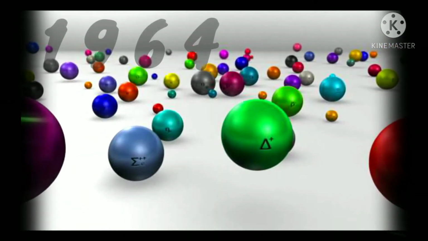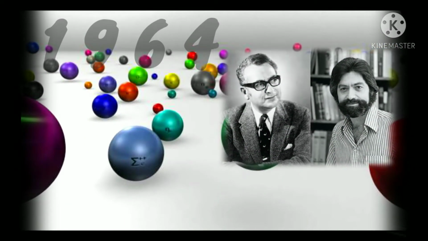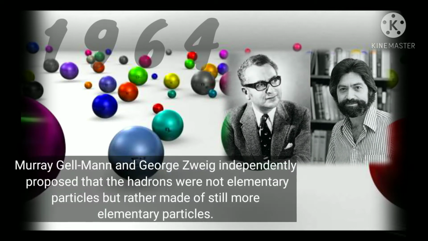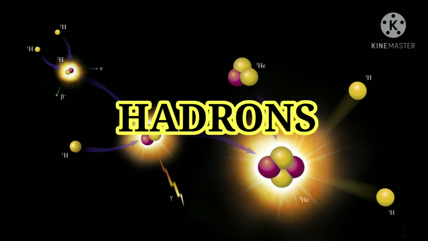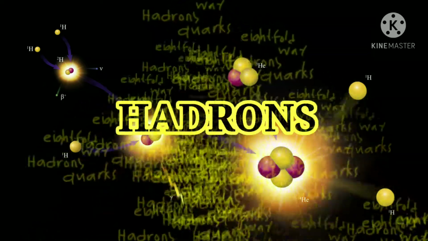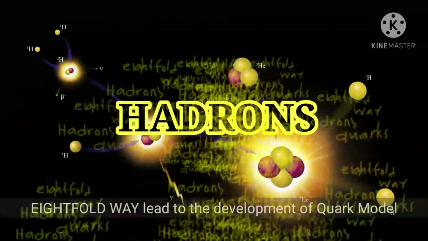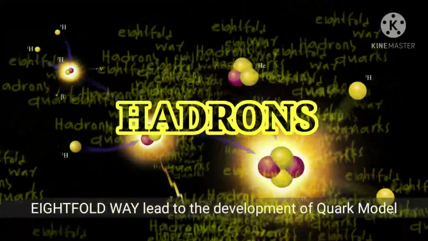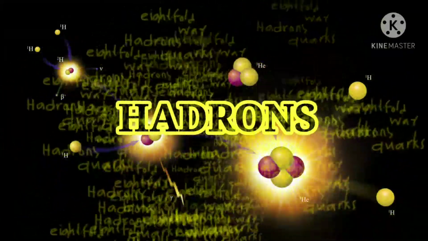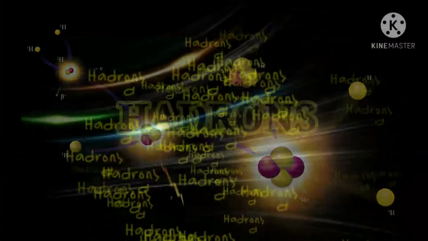In 1964, Gell-Mann and George Zweig independently proposed that the hadrons were not elementary particles but rather made of still more elementary particles. These hadrons are a class of particles that experience the strong interactions. So the Eightfold Way led to the development of the quark model, in which all such hadron particles can be created by some fundamental entities called quarks.